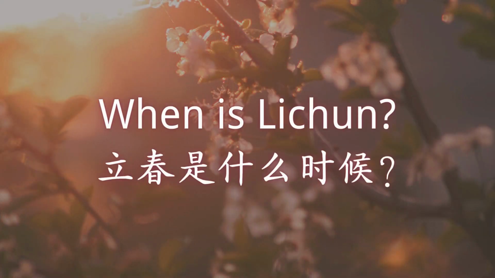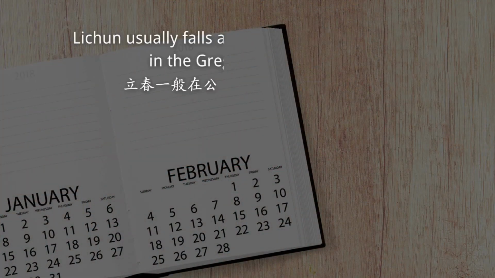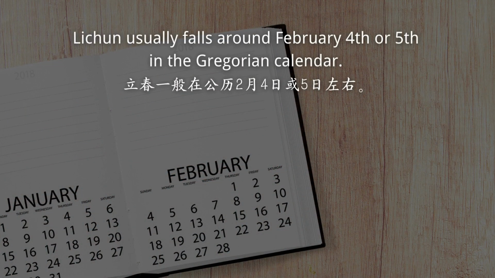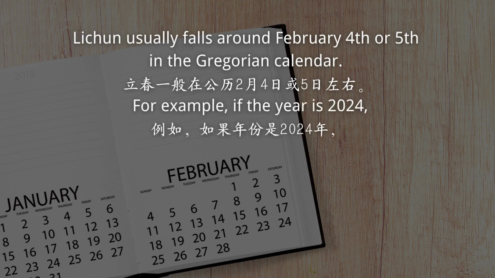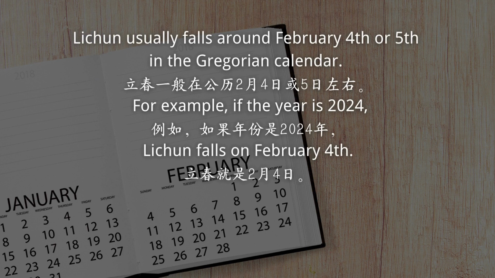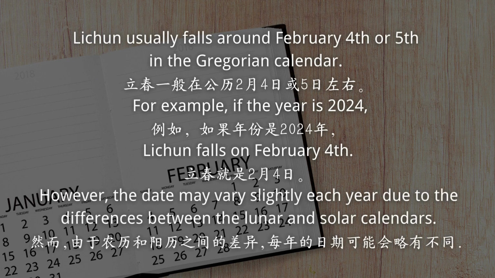When is Li Chun? Li Chun usually falls around February 4th or 5th in the Gregorian calendar. For example, if the year is 2024, Li Chun falls on February 4th. However, the date may vary slightly each year due to the differences between the lunar and solar calendars.